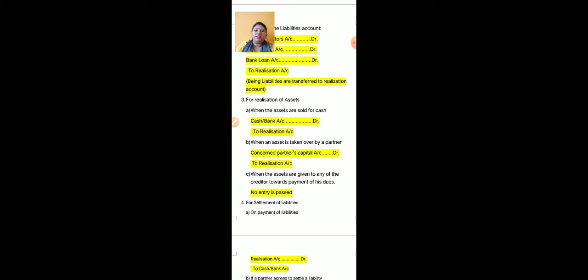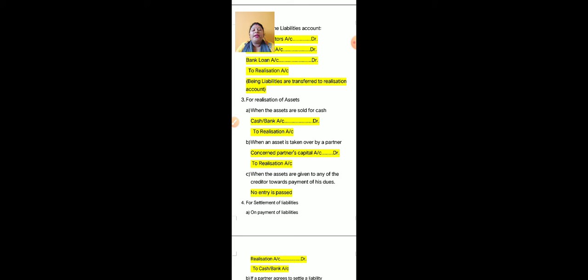When the assets are sold for cash, the journal entry is cash account debit to realization account. Children, here you can also write bank. If the entries are passed through bank, through cheque, in place of cash you can write bank account debit to realization account.